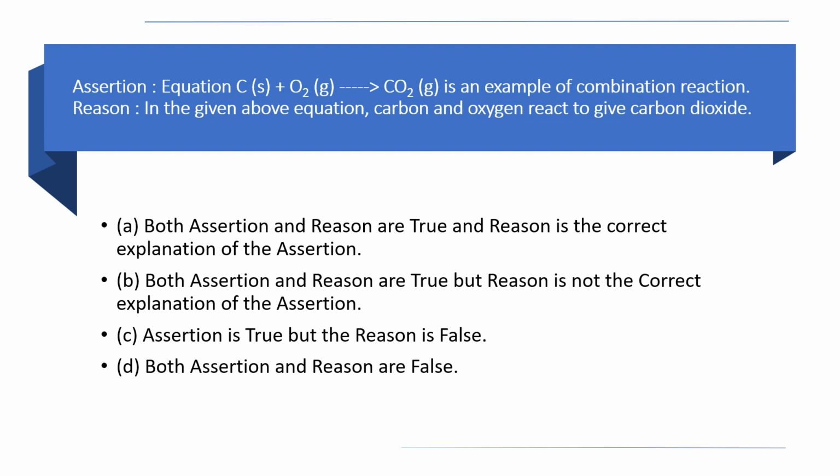You are given an equation: carbon plus oxygen gives carbon dioxide. Clear? Carbon plus oxygen gives carbon dioxide is an example of a combination reaction. We just discussed in the previous question, carbon, a single substance, reacts with another substance to form a single product. It is an example of a combination reaction. So statement 1, that is the assertion, is true.